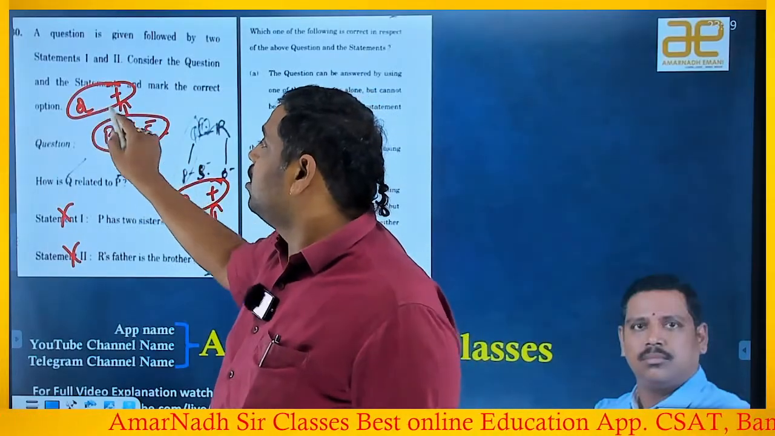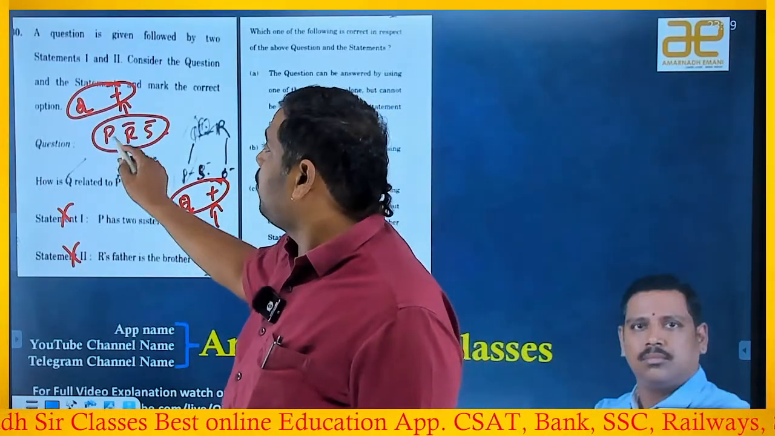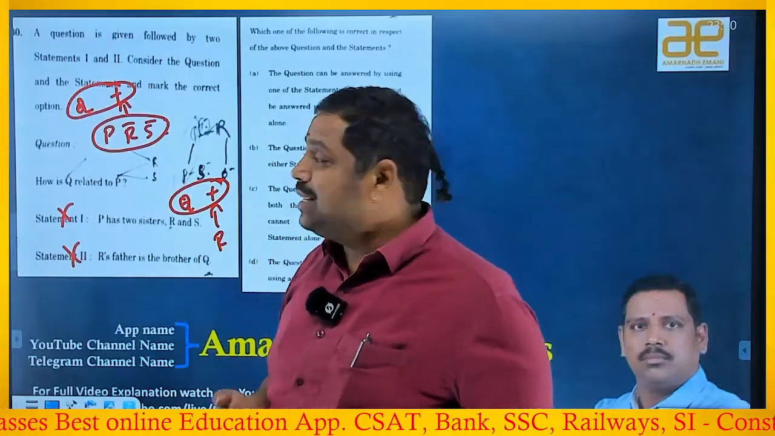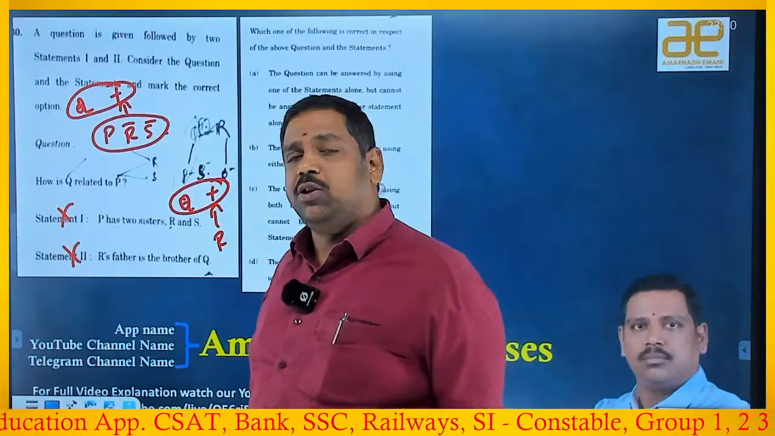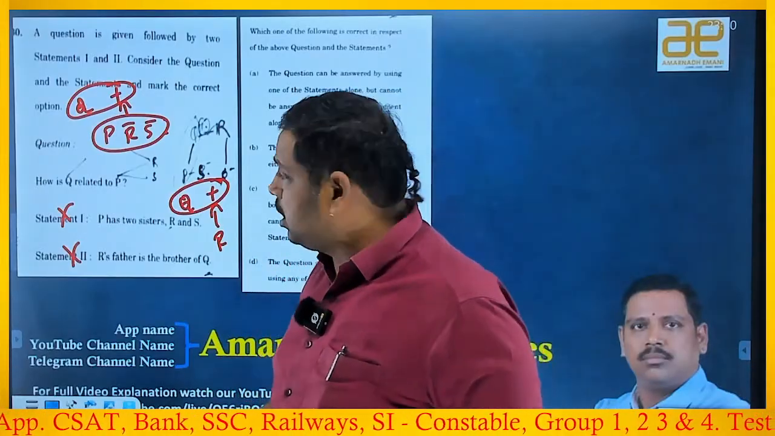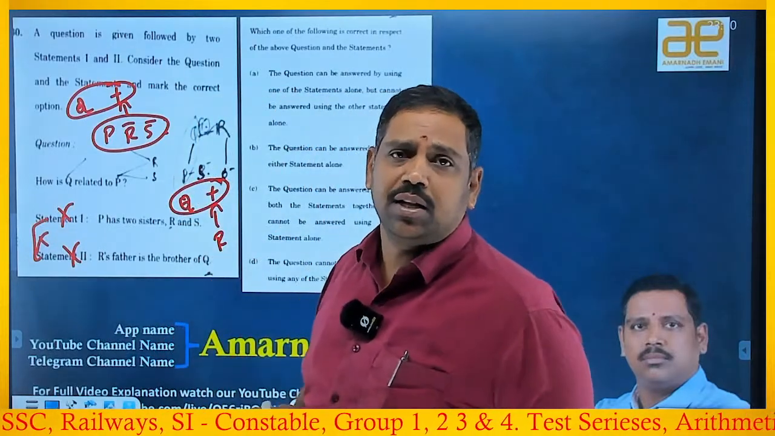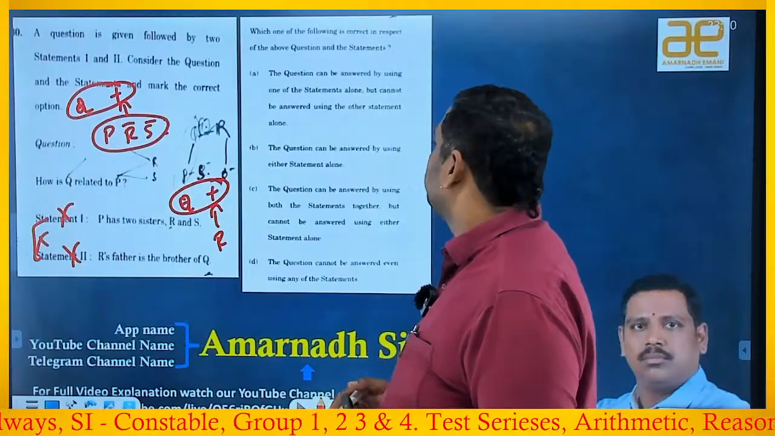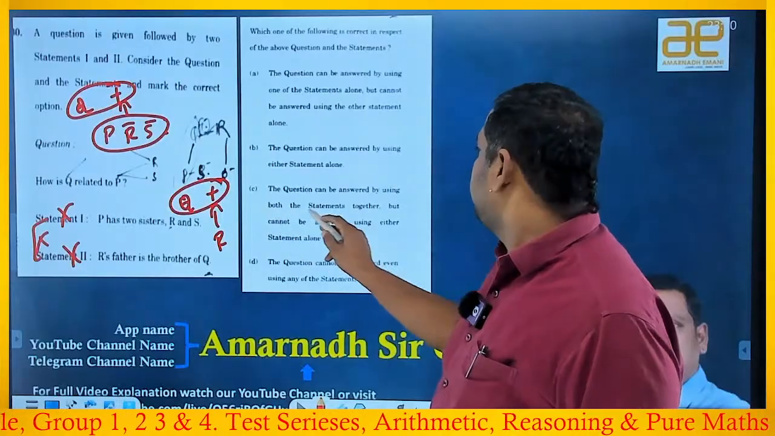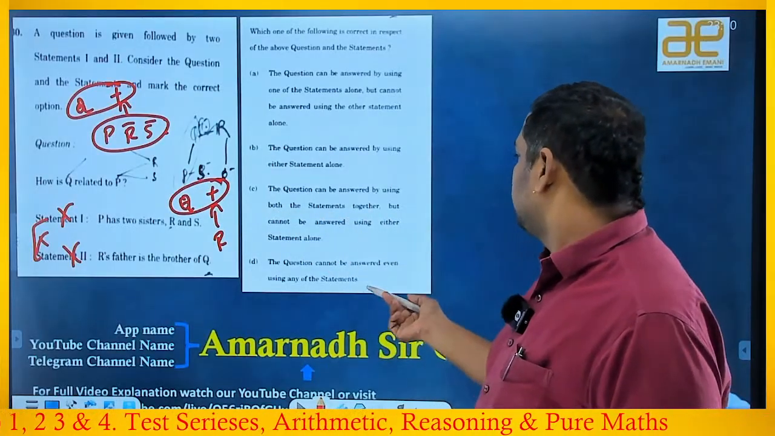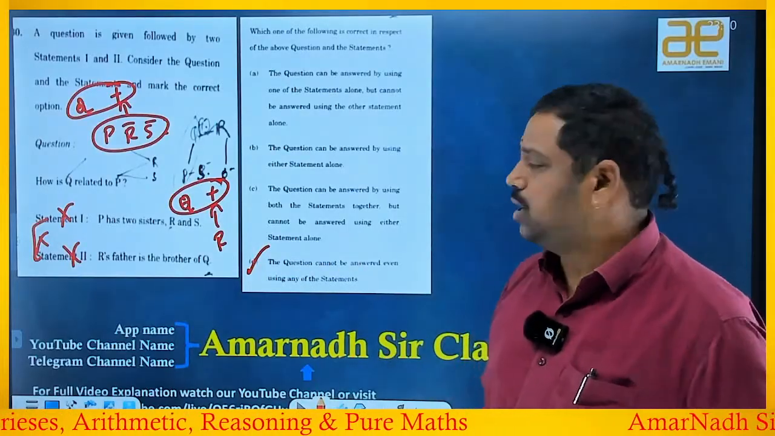If he is a male, Q is related as uncle. If Q is a female, father's sister means aunt. He is asking how Q is related to P. If you know the gender of Q, you can decide uncle or aunt. But you are unable to decide uncle or aunt. So that means both together also are unable to answer the question, right or wrong? Both together also not sufficient to answer the question. The question cannot be answered even using any of the statements. So the answer is D.